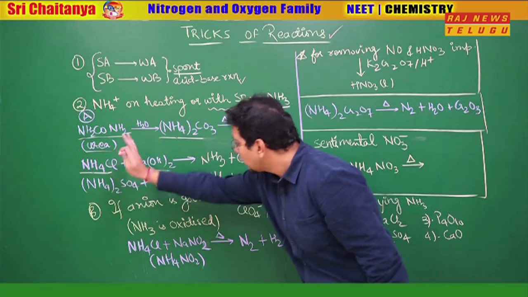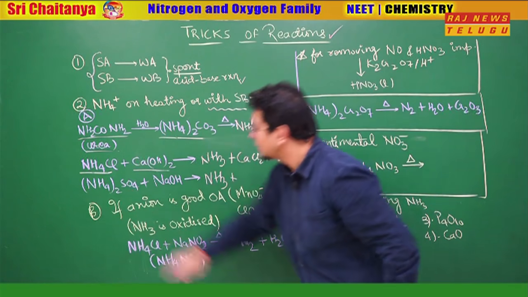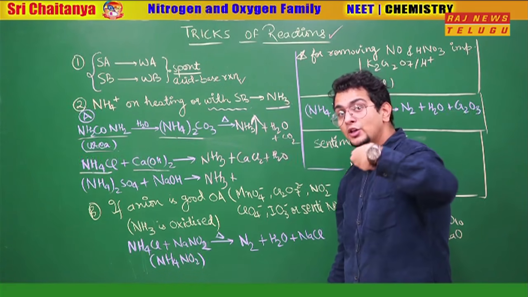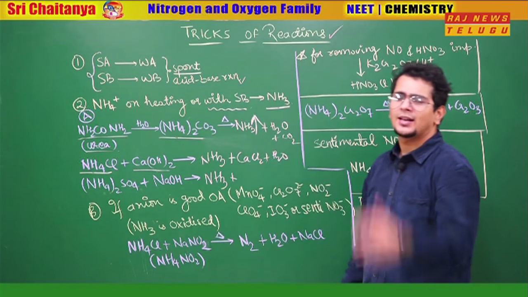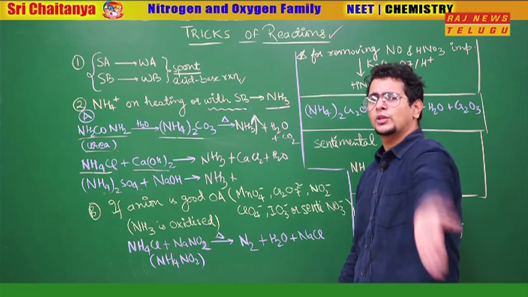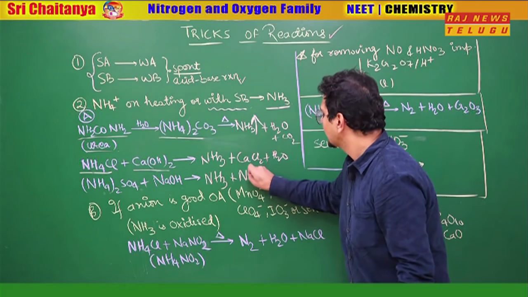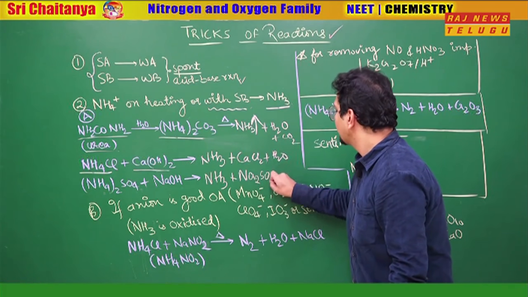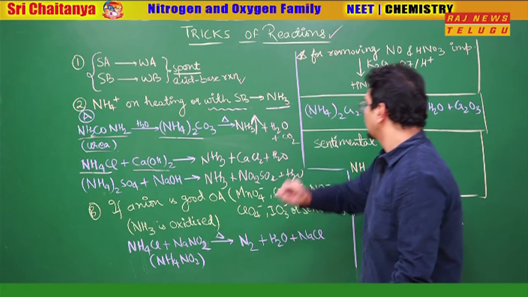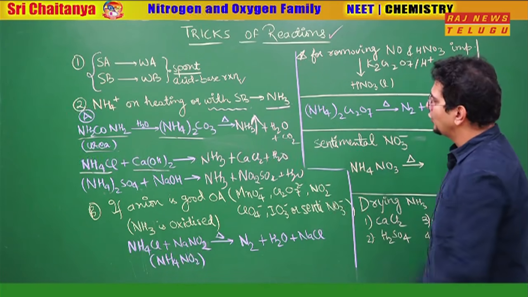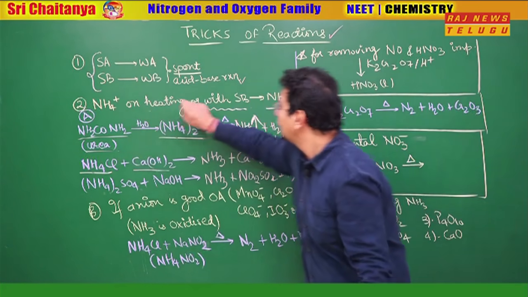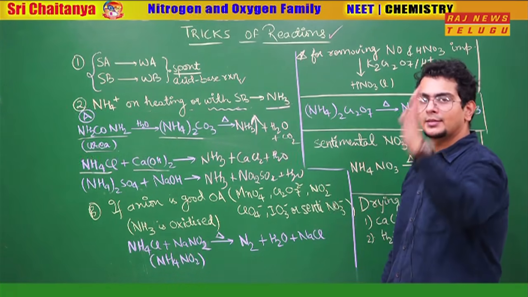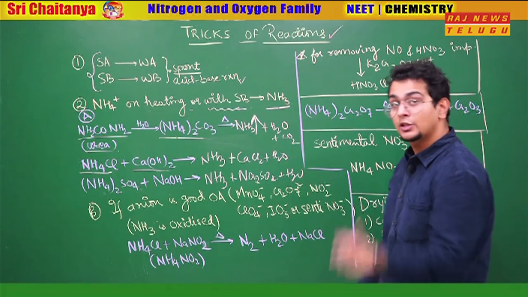Carrying on, here also ammonia went out. How many ammonium ions are there? 2 ammonium ions are there. 2 NH3 went, 2 hydrogens left. So H2SO4 plus NaOH. In class 8, 9th you have done H2SO4 plus NaOH. Salt, Na2SO4 plus water will be left over there. So you see how easily we have written all the reactions by one single logic: ammonium salt on heating or with a strong base releases ammonia. Loved it. Remaining things you will love even more.